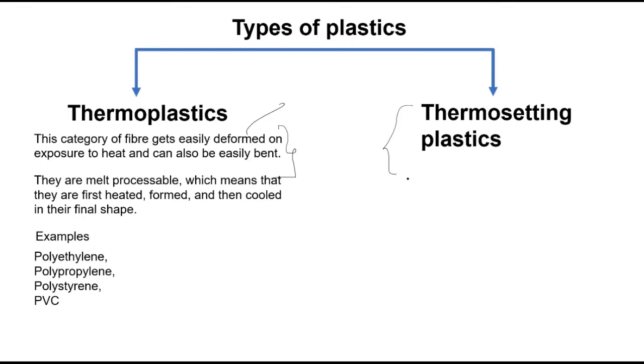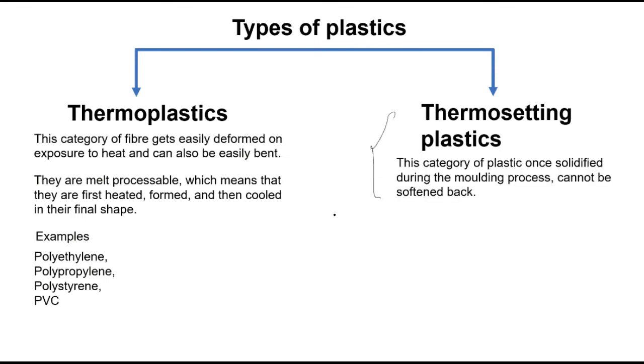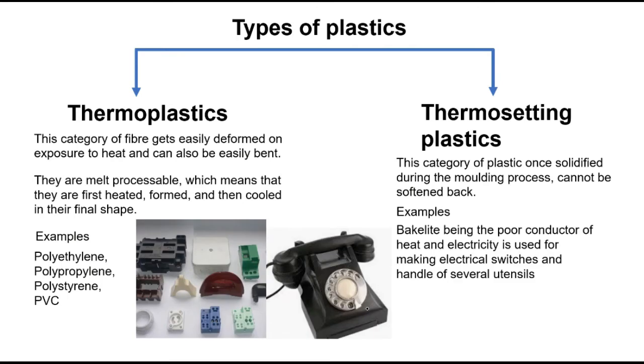Once a particular shape is made in a molding process, again you cannot soften it. They'll melt completely into a black thin tar. What are the examples? You have seen these thermosetting plastics because they are used in electrical switches. They are used in making of telephone instruments. Why? Because this plastic, one of the examples is bakelite.